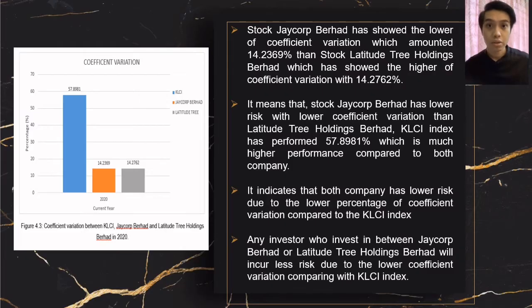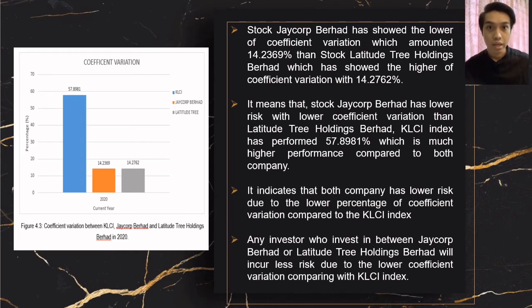Stock Jacob Berhad has shown the lower coefficient of variation, which amounted to 14.2369%, than stock Latitude Tree Holdings Berhad, which has shown the higher coefficient of variation with 14.2762%. It means that stock Jacob Berhad has lower risk with lower coefficient of variation than Latitude Tree Holdings Berhad.